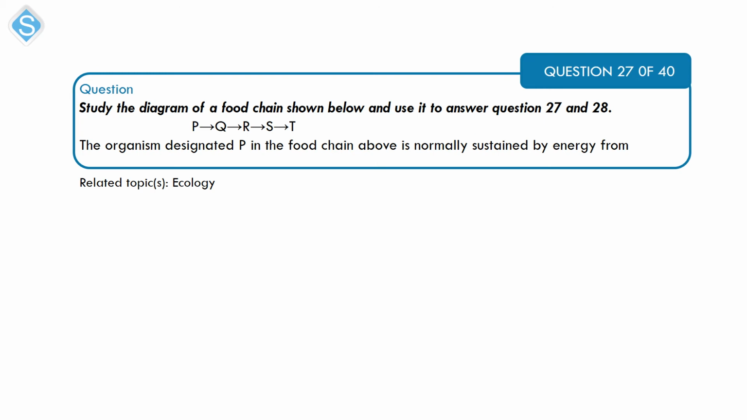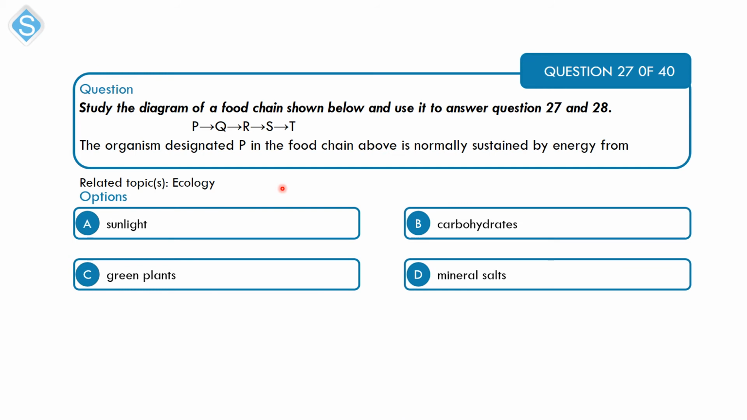Next, we have another question in ecology. Study the diagram of the food chain shown below and use it to answer this question and the next question, 27 and 28. So you have P, Q, R, S, T in this food chain. The organism designated as P in the food chain above is normally sustained by energy from A, sunlight, B, carbohydrates, C, green plants, and D, mineral salts.